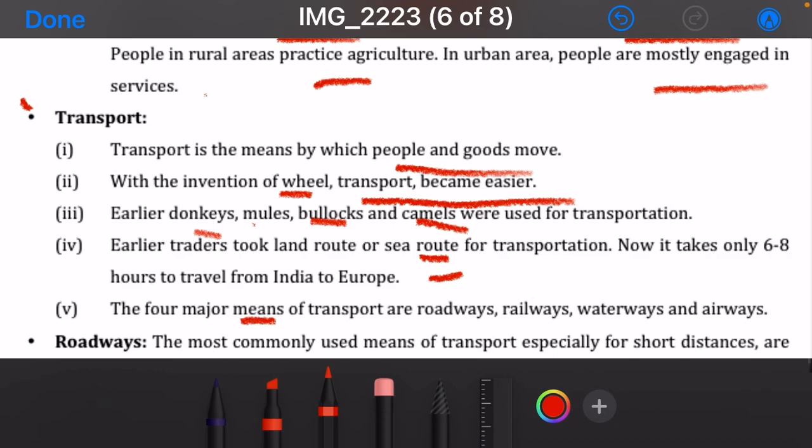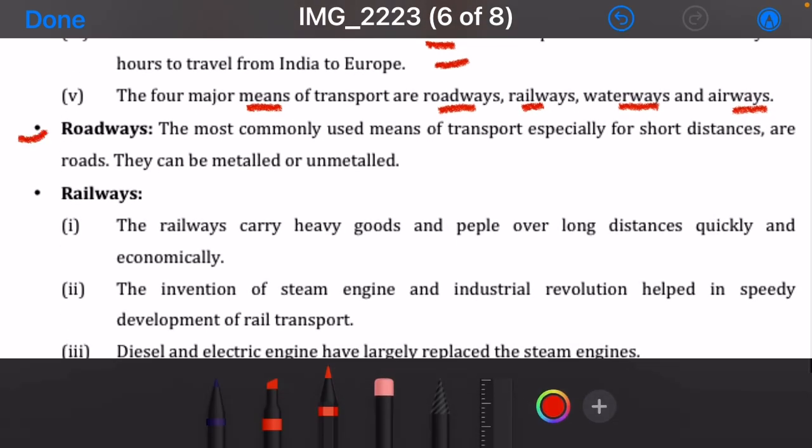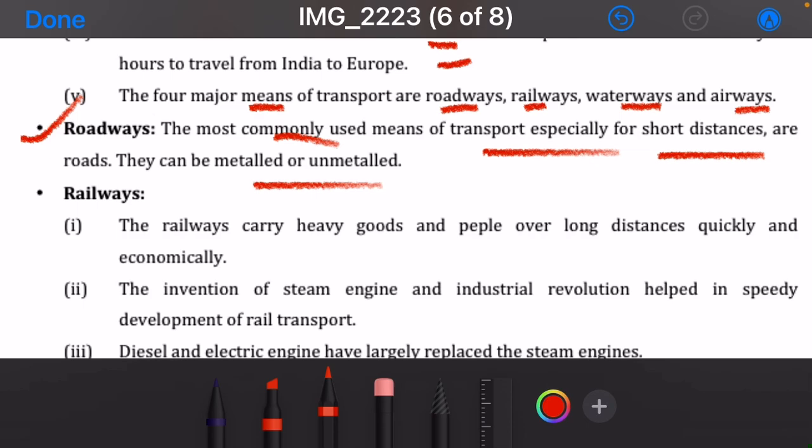The four major means of transport are roadways, railways, waterways, and airways. So first is roadways. The most commonly used means of transport, especially for short distances, are roads. They can be metalled or unmetalled. Next is railways. The railways carry heavy goods and people over long distances quickly and economically.